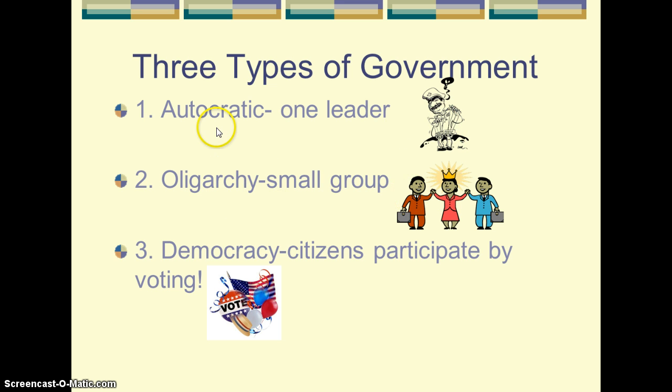In either an autocracy or an oligarchy, citizens participate very little, if they get to participate at all. So there's very little participation in both one and two. In a democracy, citizens participate by voting. They get to express their viewpoints through the voting process. If they don't like what's happening, they can vote in or out different representatives.